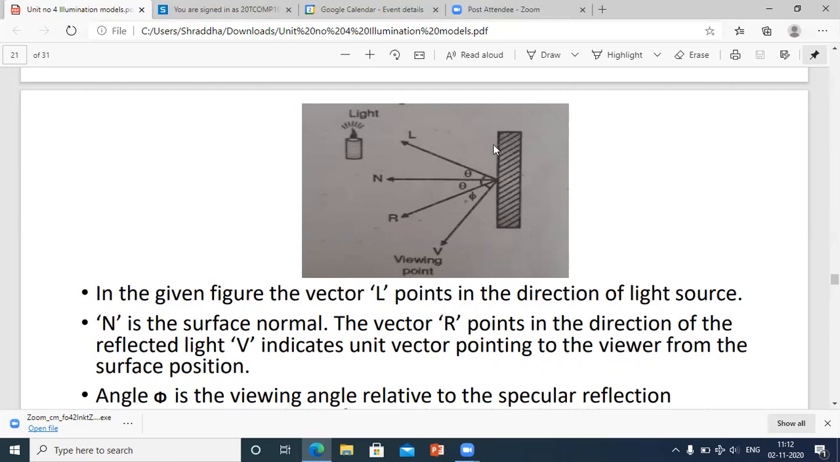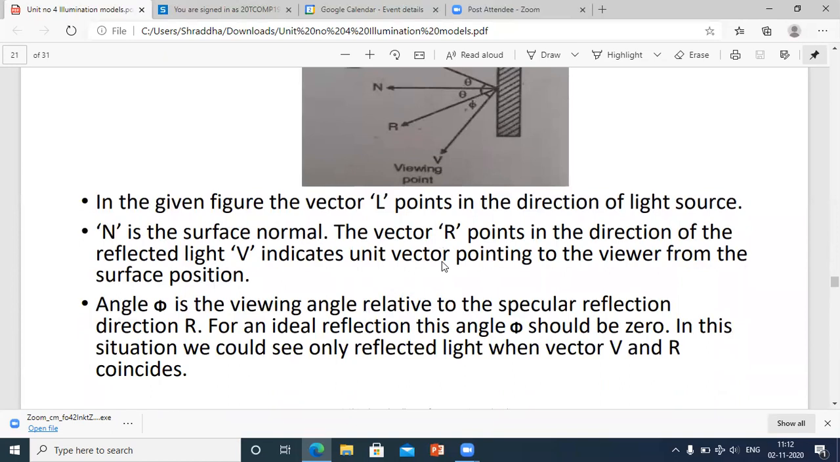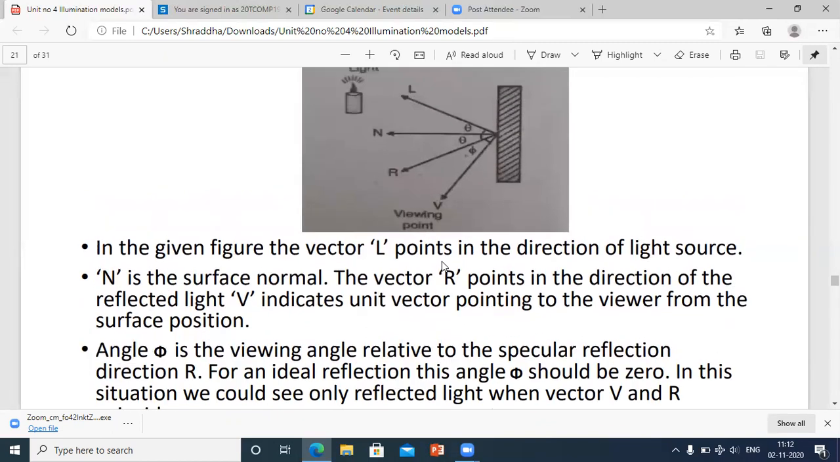This means that from this given surface, the viewer is present at this particular angle. So, angle phi is the viewing angle relative to the specular reflection direction R. I repeat, angle phi is the viewing angle relative to the specular reflection direction R. For an ideal reflection, the angle phi should be 0.